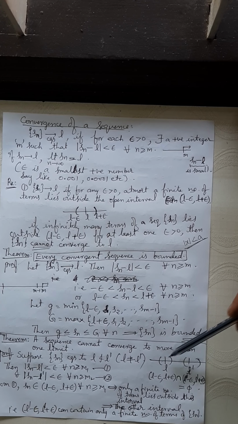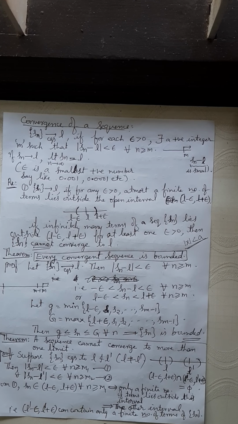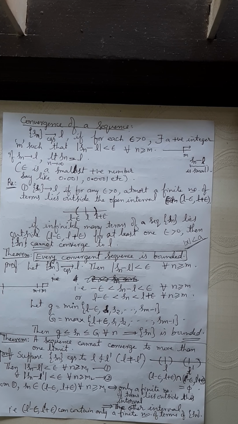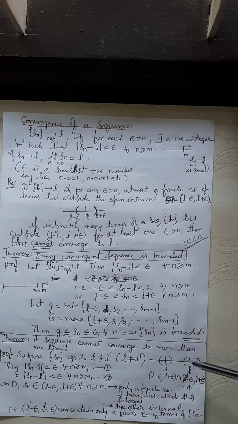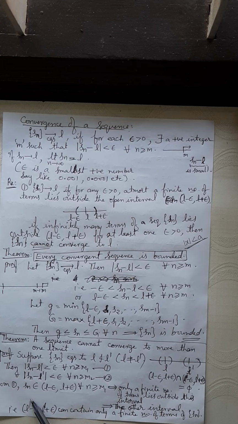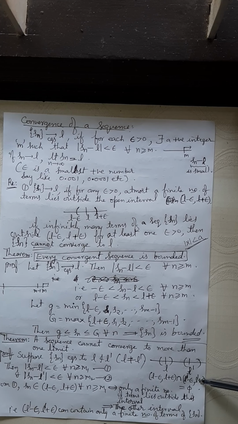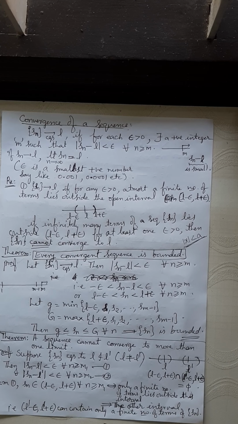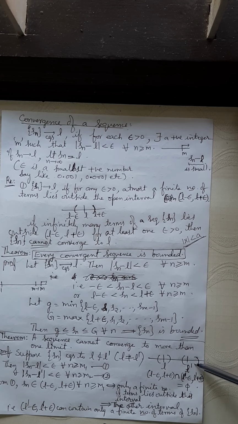Do you find any common value here? No, because when a sequence is converging to L, it means infinitely many terms are accumulated, clustered or gathered around a point, isn't it? Therefore, there is no common point between these two intervals. If infinitely many terms of the sequence lie in this interval, what about the other interval? For the other interval, only a finite number of terms will be there.